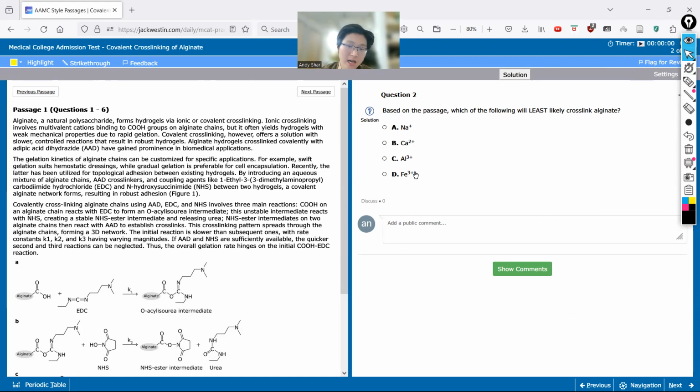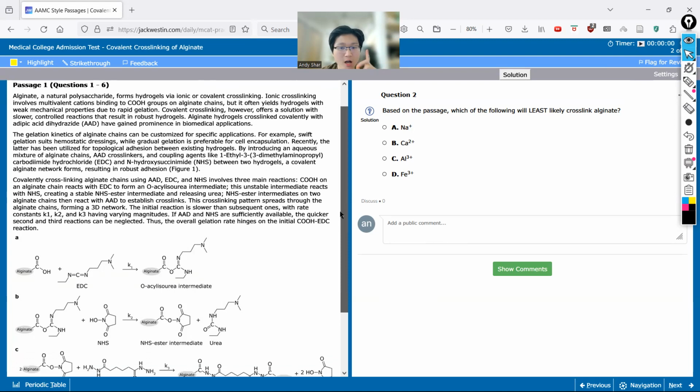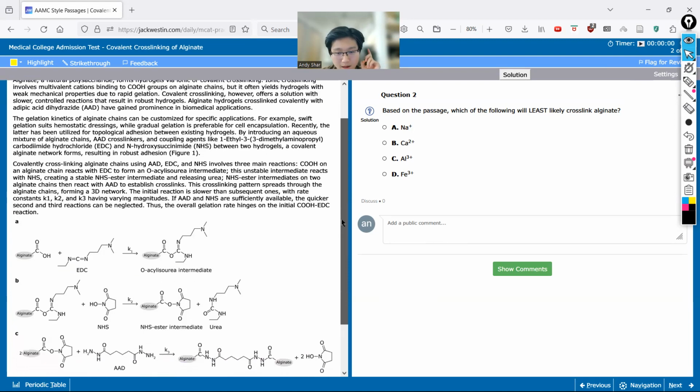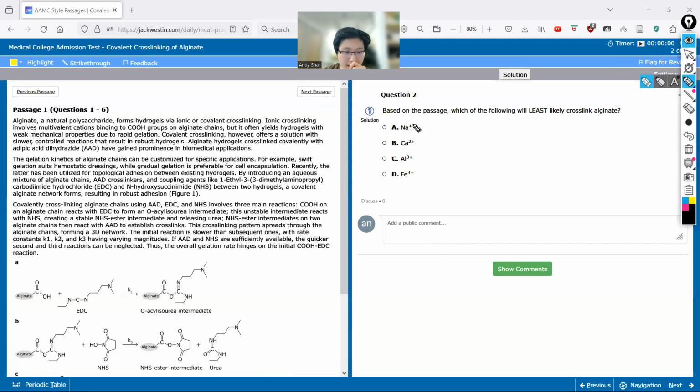And I'm just looking here, where did we even talk about these metals or these positive charges coming from? I see sodium, calcium, aluminum, iron, and there's only one place that I remember talking about cations and positive charges, right? So that was at the very beginning. Ionic cross-linking involves multivalent cations binding to COOH groups. So which of the following does not fit that description of a multivalent cation?